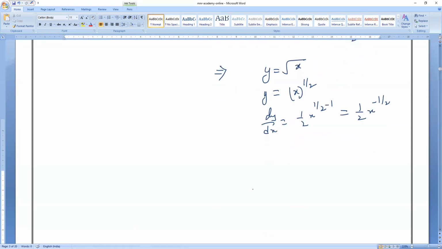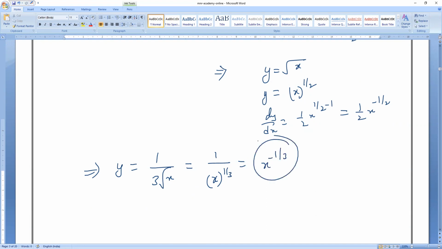Yes, please respond. Next, let me take the example. y is equals to 1 by 3 root x. Now, can you tell me what that is? Anybody? Let me see who will say. y is equals to 3 root x. Can you tell me, brothers? So 3 root x, how can I write it? x power 1 by 3. Yes or no, Rudreshwar? 1 by x power 1 by 3, mathematically, how can I write? x power minus 1.